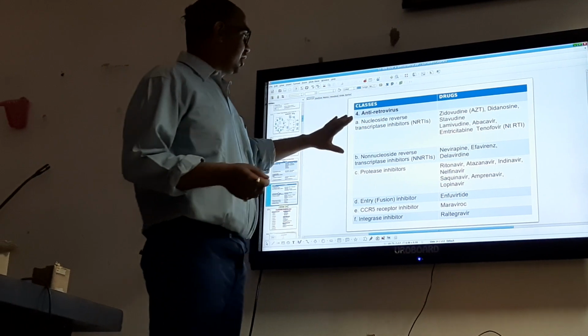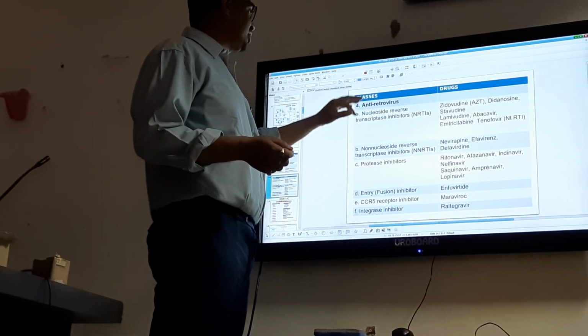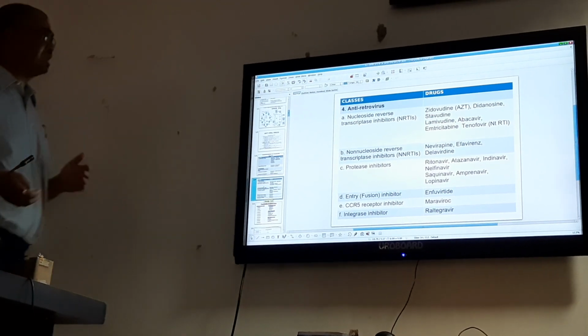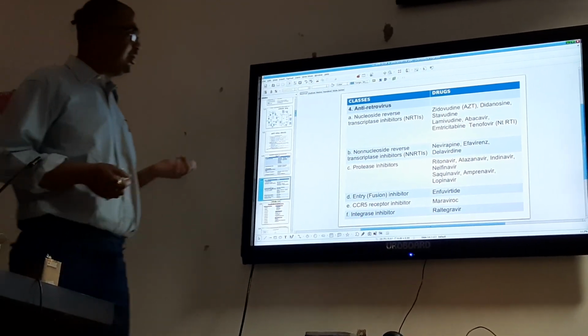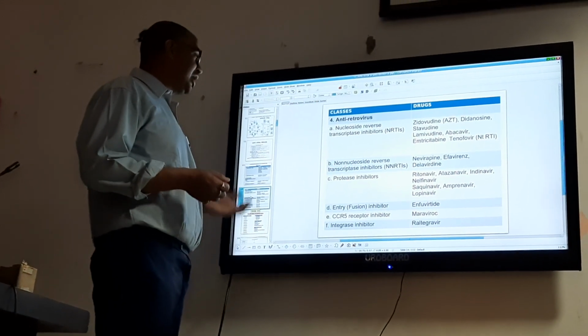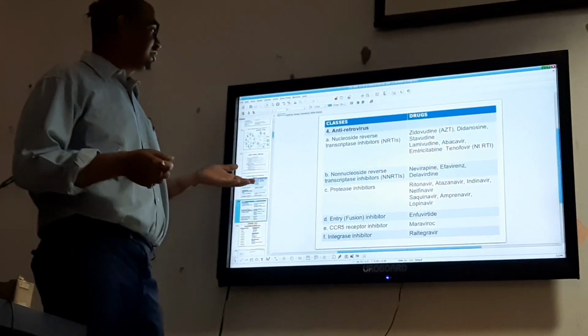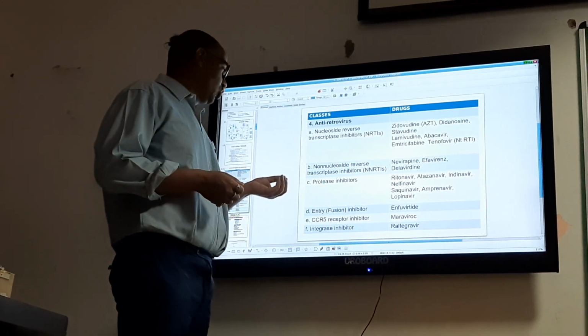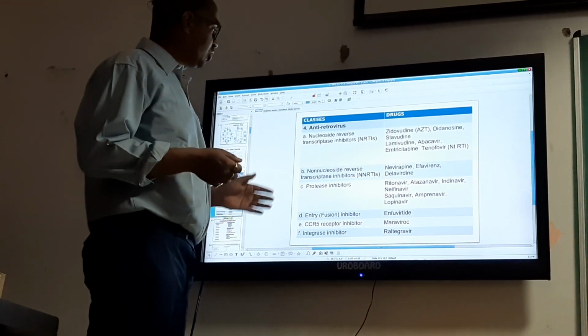They are nucleoside reverse transcriptase inhibitors, and the drugs are zidovudine, didanosine, stavudine, lamivudine, abacavir, tenofovir. Then NNRTIs, efavirenz, nevirapine. Then coming to protease inhibitors, ritonavir.